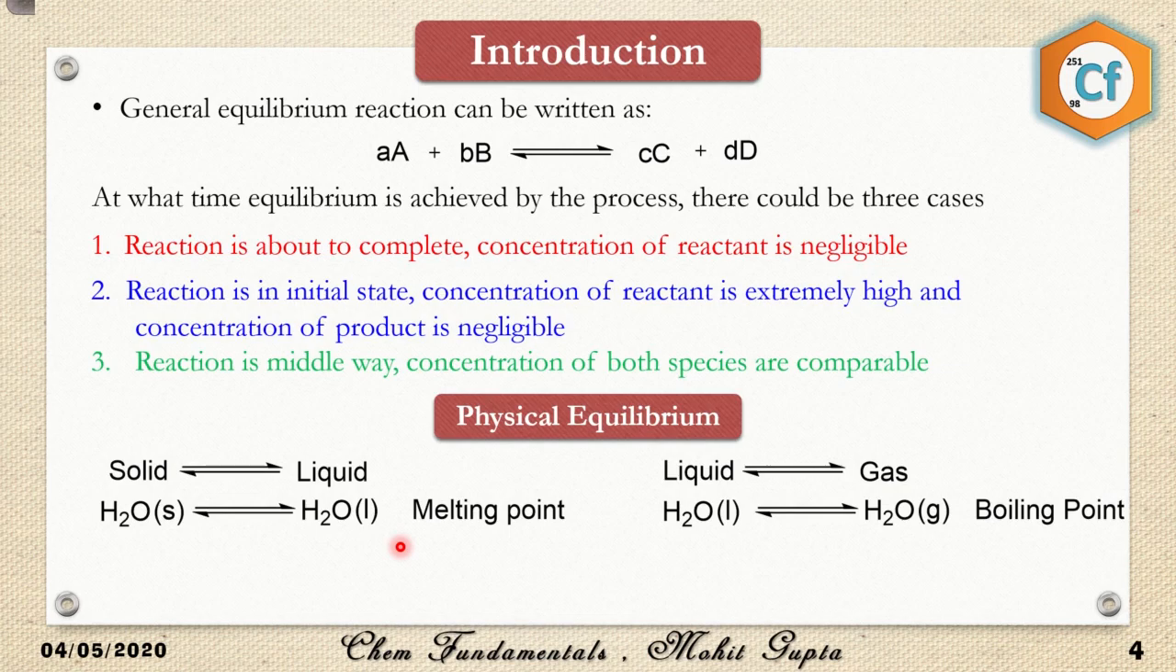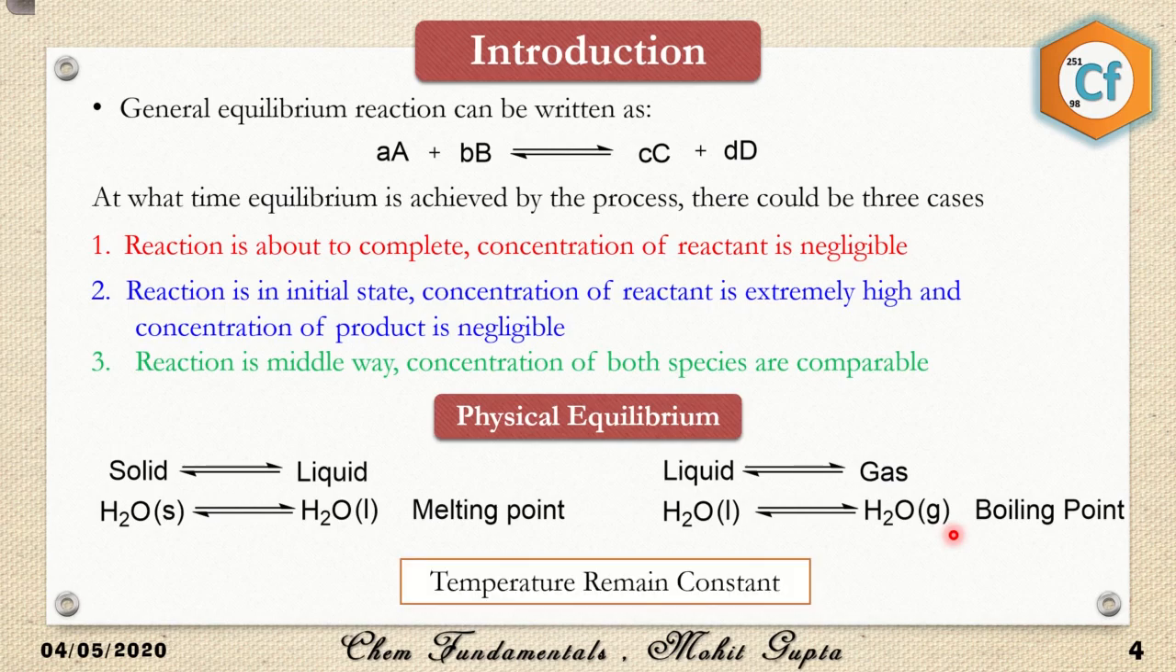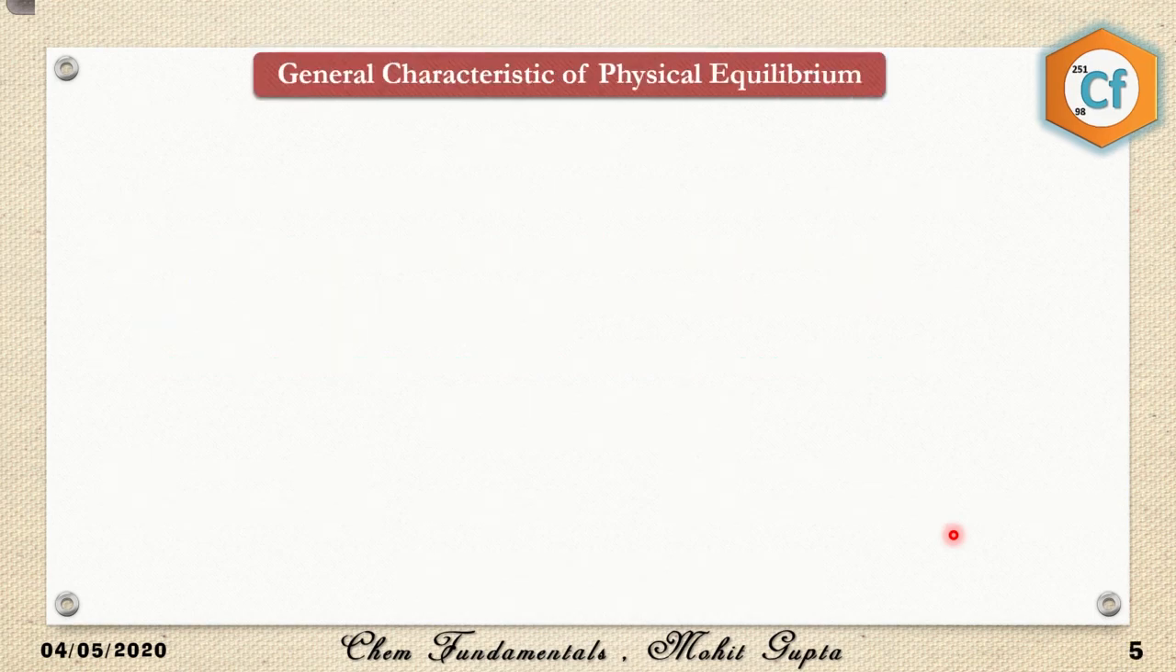There is another example where liquid is in equilibrium with the gas. So I have taken water, liquid water, which is converting into water vapor, and this point of temperature is considered as the boiling point. Even at this temperature, the temperature remains constant. The temperature of boiling water cannot exceed 100 degrees Celsius until it is completely converted into vapors. So what I am trying to say is that during this physical equilibrium, some important properties remain constant. Here I have given an example where temperature remains constant for both physical equilibria.